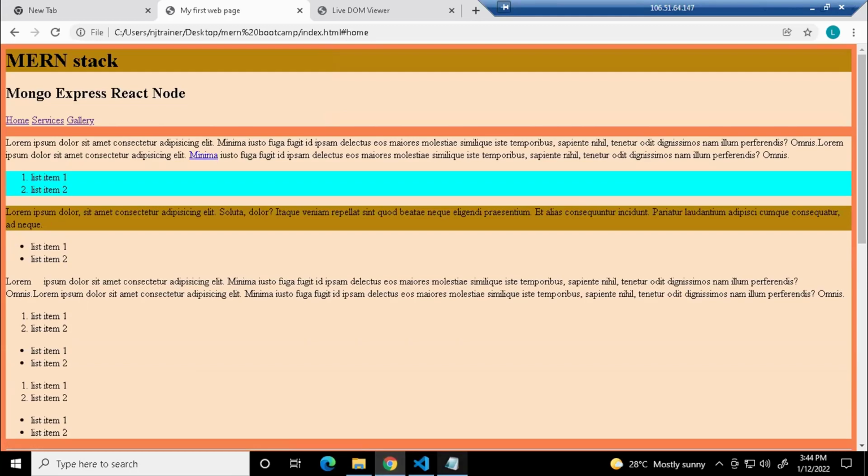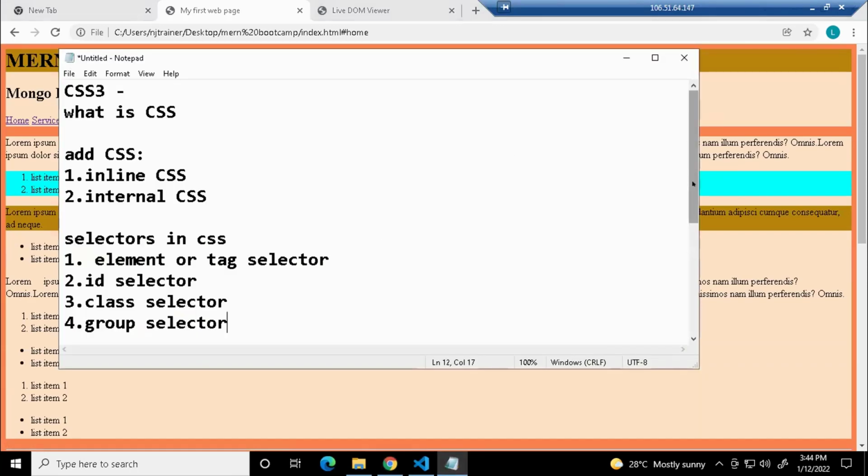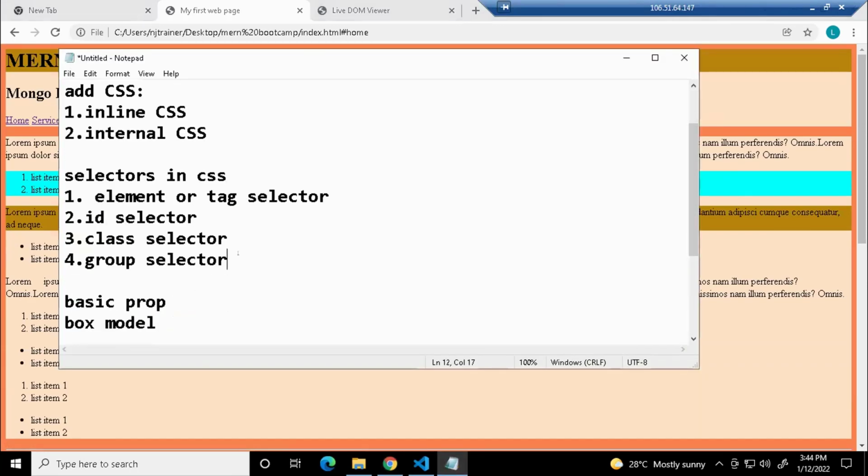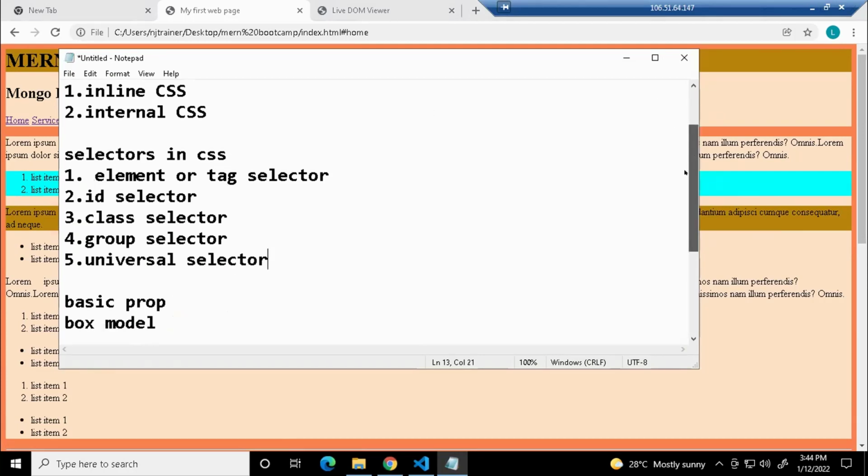Okay, so clear with the types of selectors, guys. So element, ID, class, group, and the last one is going to be your universal selector. Okay, is it all fine?